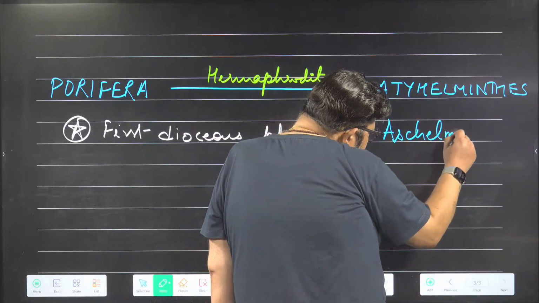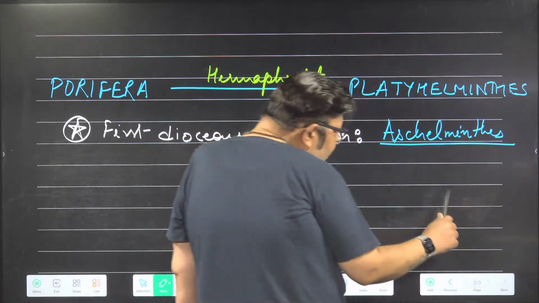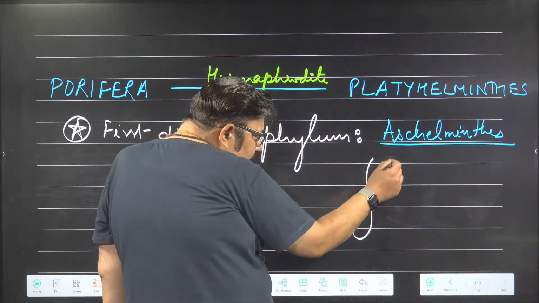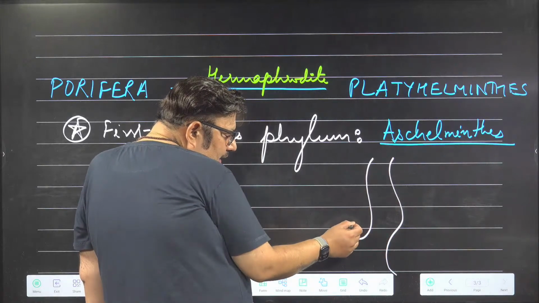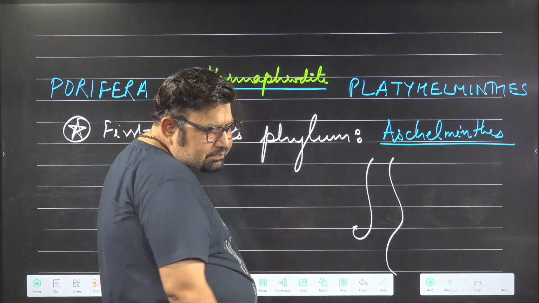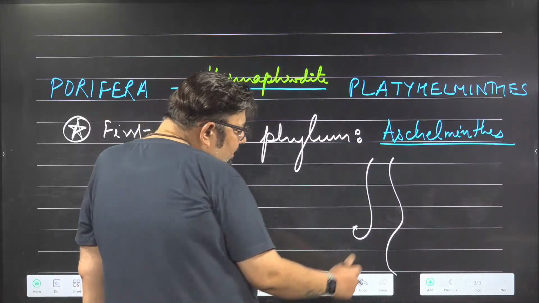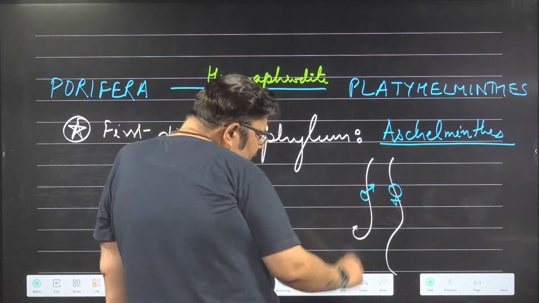Aschelminthes. You can also relate because in the diagram you see pictures showing the male Ascaris and the female Ascaris. The female Ascaris is longer and the male Ascaris is shorter. That means male and female bodies can be seen only from Aschelminthes.